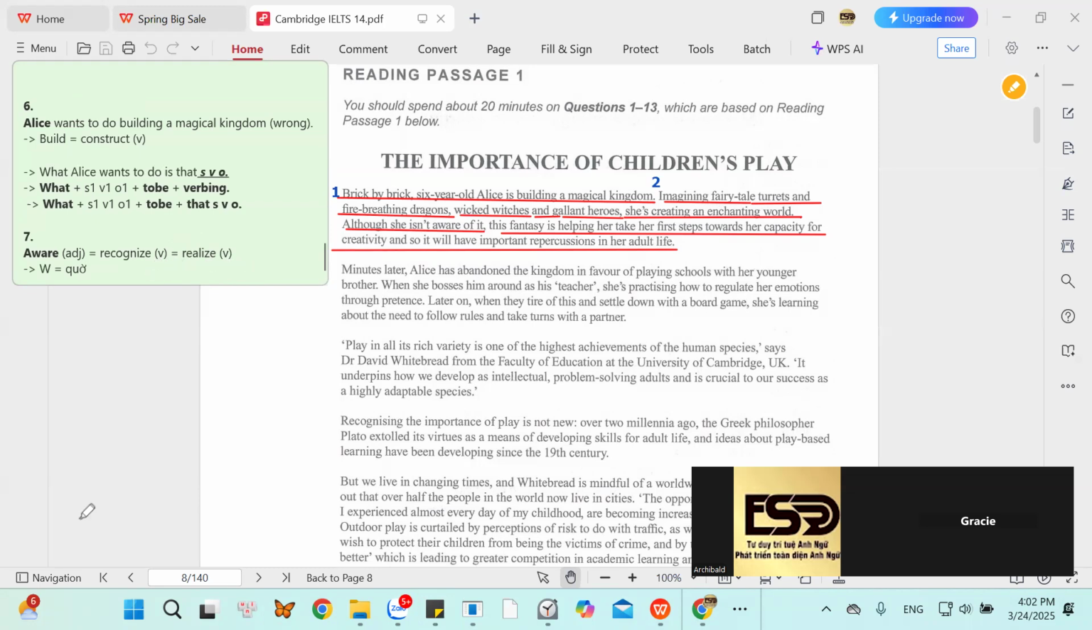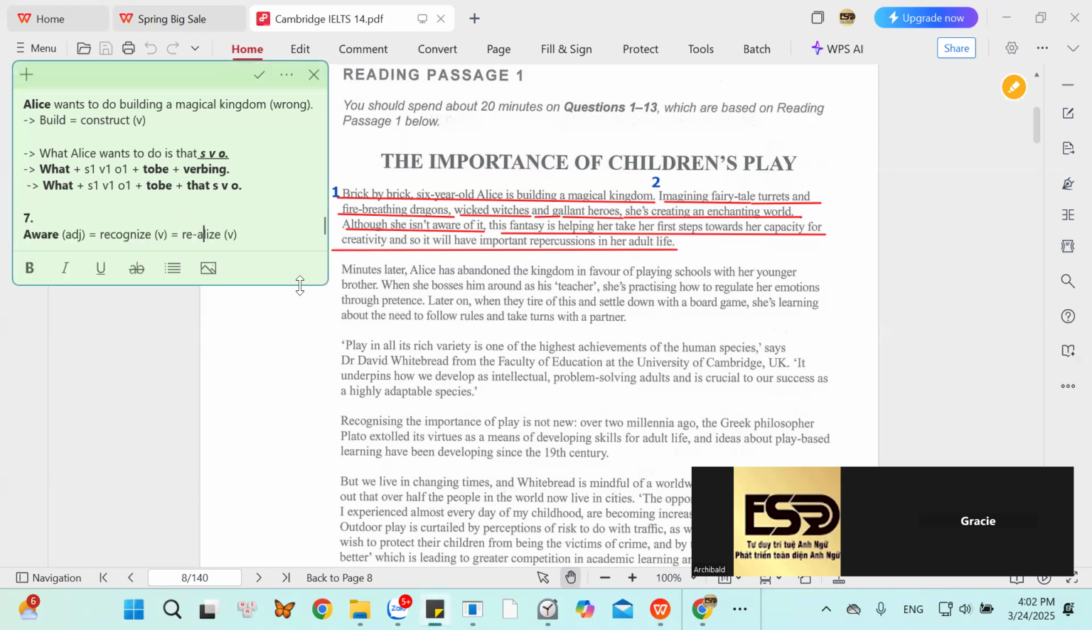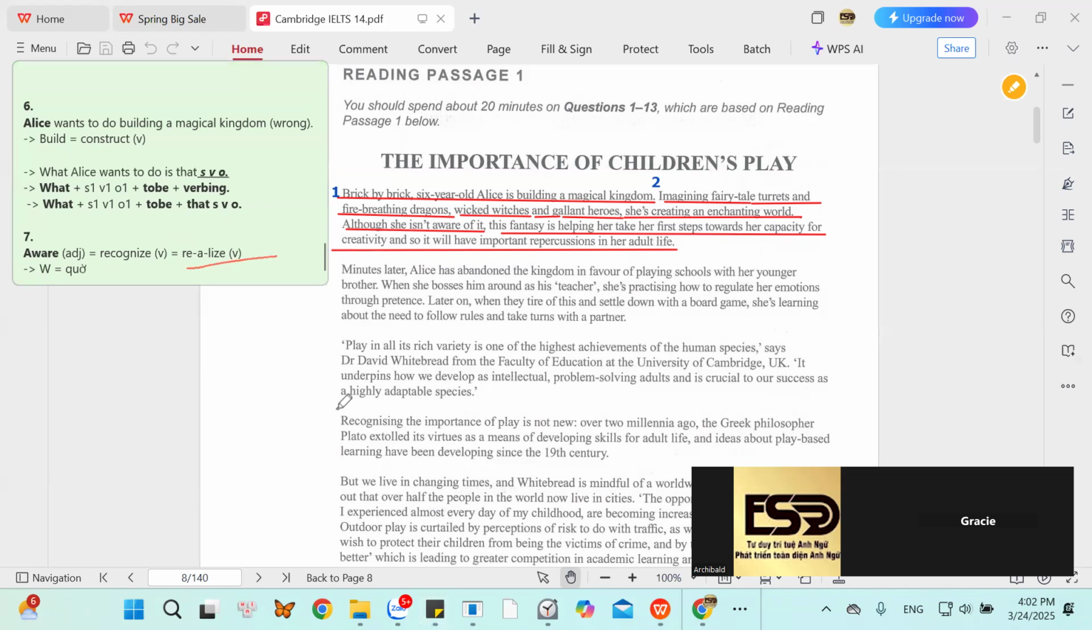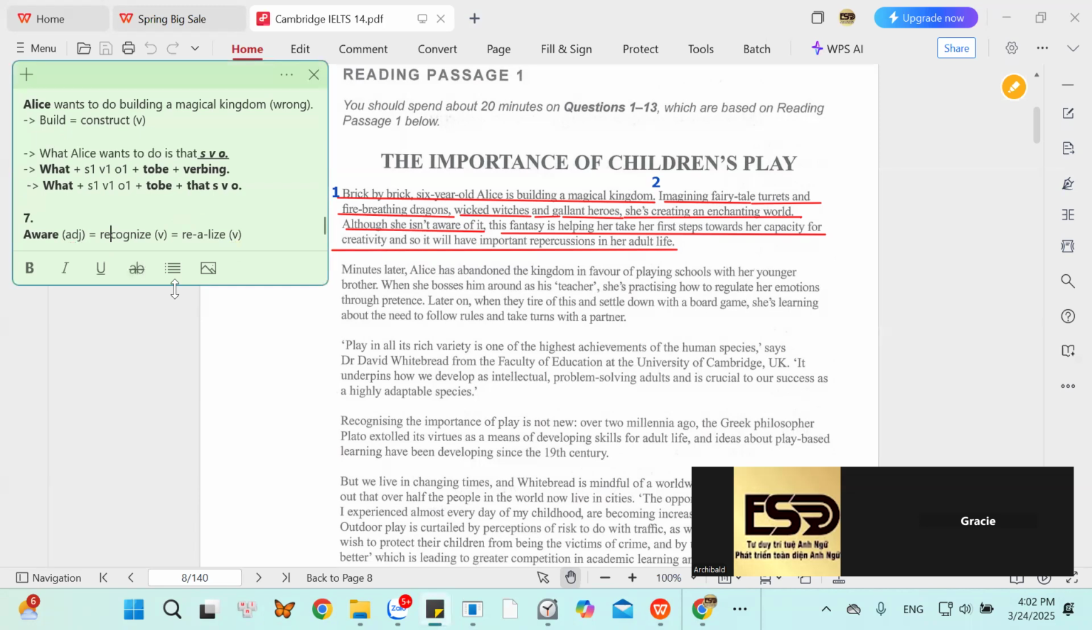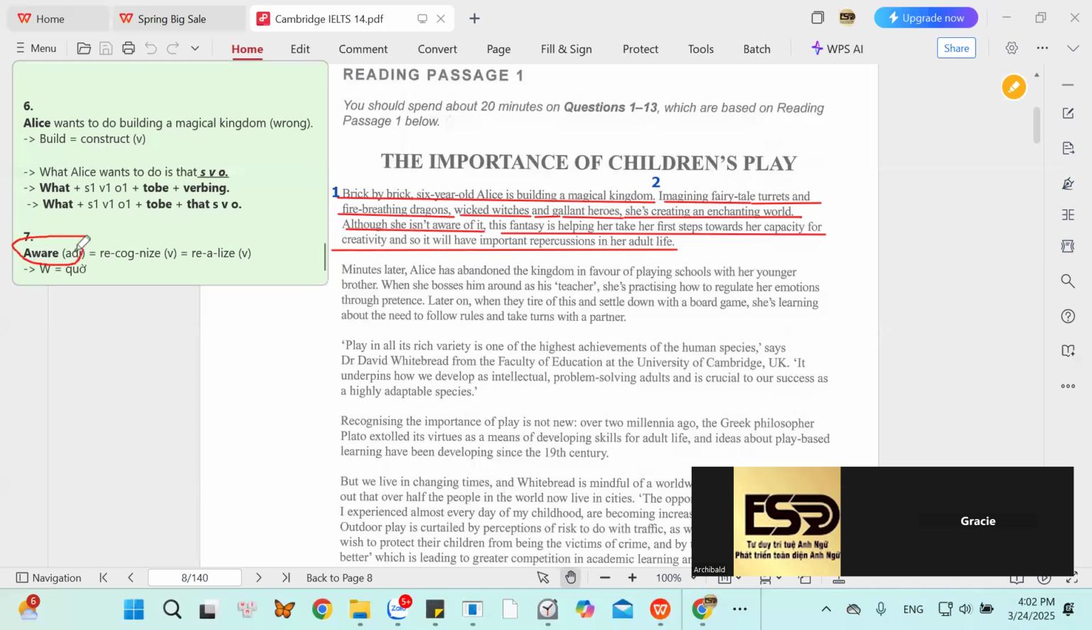Release. No. English, please. Realize. What about this one? Recognize. What about this one? Aware. Alice, she isn't aware of it. She isn't aware of it.